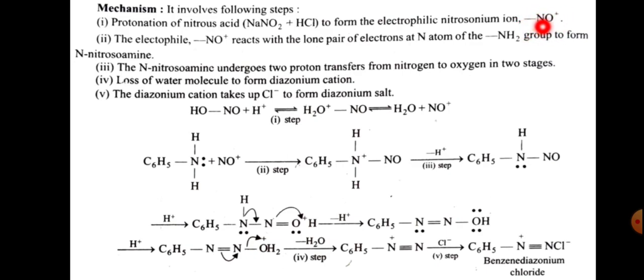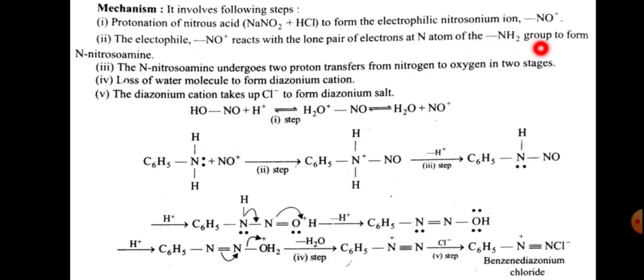In the first step, HNO2 plus H plus, with elimination of H2O, NO plus is formed. It is the nitrosonium ion.